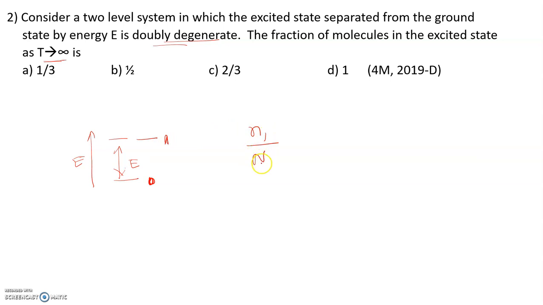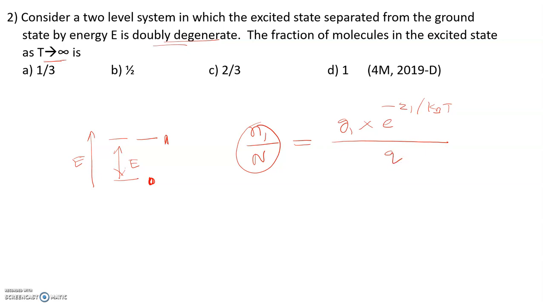Here capital N represents the total number of molecules. So N1 by N is equal to the degeneracy of the excited state g1 into e power minus E1 by kBT, divided by the partition function Q.